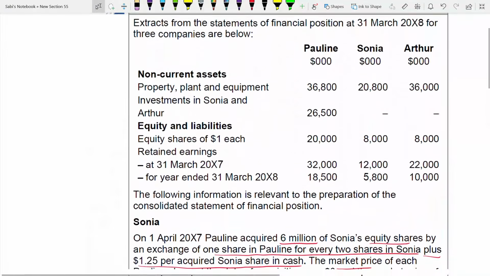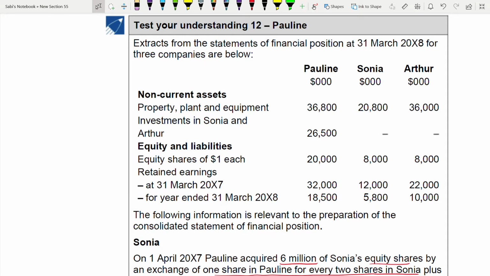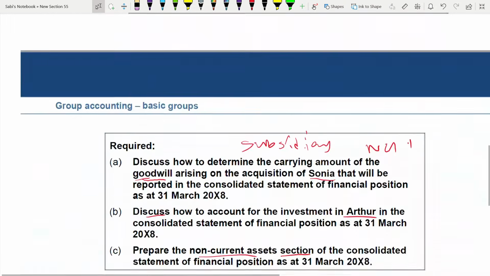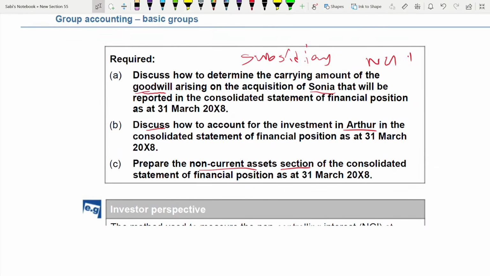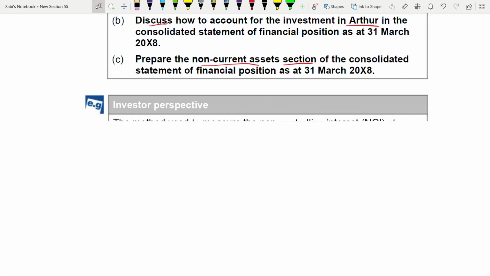When you're calculating goodwill, see, this is how you start the answer. It's a big answer. You need to break down this big piece of information into chunks, because then only you will be able to write. You will not know where to write, where to start, where to end. You need to know the starting, you need to know the middle part, you need to know how to end it. This is a very important skill that you need to develop in all your professional levels in your ACCA journey. The starting point is always the reader requirement. What is the keyword that they are asking you? The keyword is goodwill. Remember the formula. How do you calculate goodwill? Break down this goodwill into parts. Okay, let's do that.